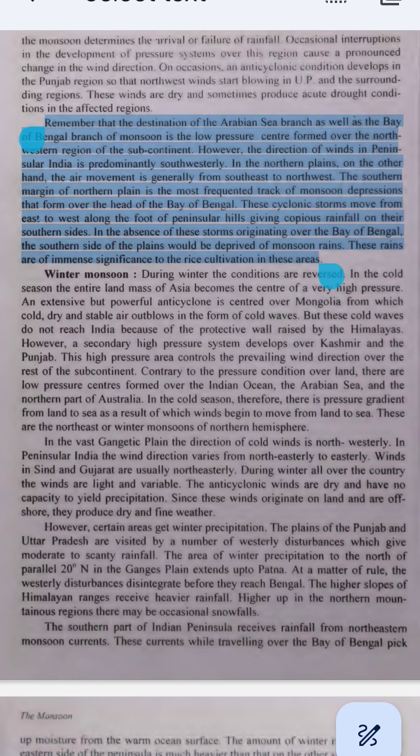Sometimes, cyclonic storms form over the Bay of Bengal. These are like big spinning clouds that bring heavy rain. These storms move from the east to the west along the foot of the peninsular hills. They give a lot of rain to the southern sides of the plains. What if there were no cyclonic storms? Without these cyclonic storms, the southern side of the plains wouldn't get much rain.